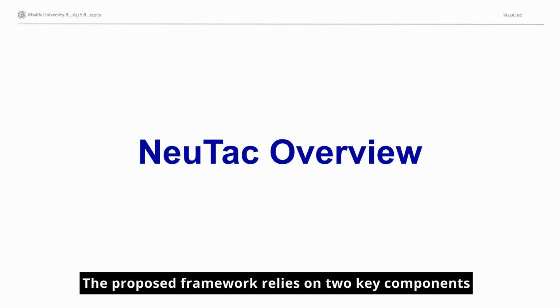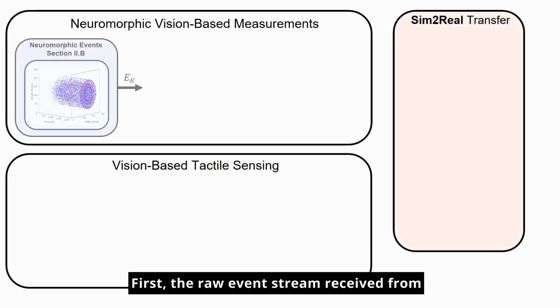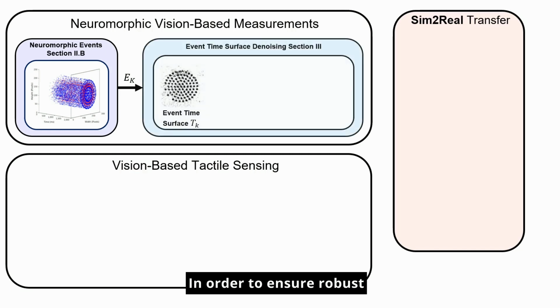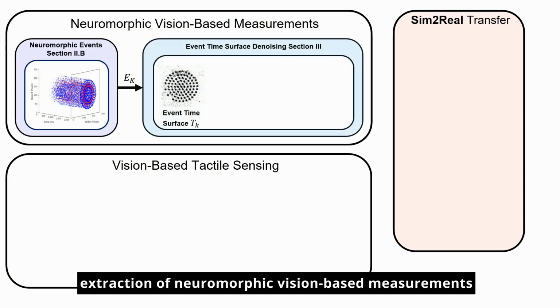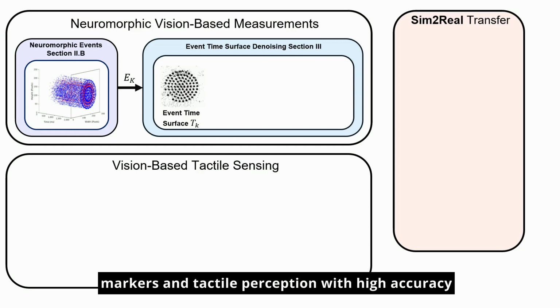The proposed framework relies on two key components. First, the raw event stream received from the neuromorphic vision sensor is converted to an event-time surface, an image-like representation. In order to ensure robust extraction of neuromorphic vision-based measurements, the event-time surface images need to be denoised for a high detection success rate of the markers and tactile perception with high accuracy.